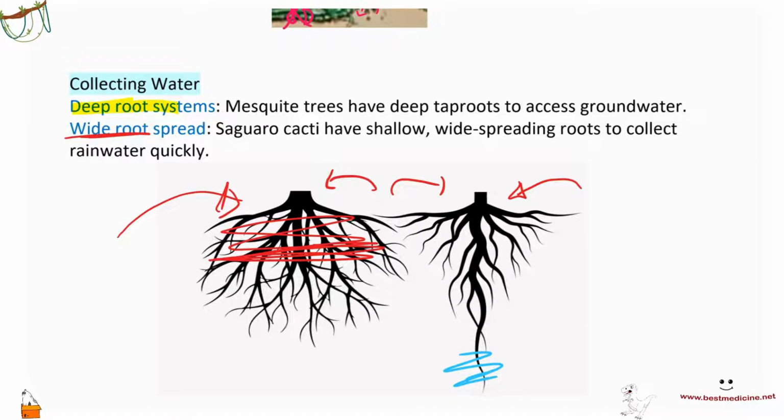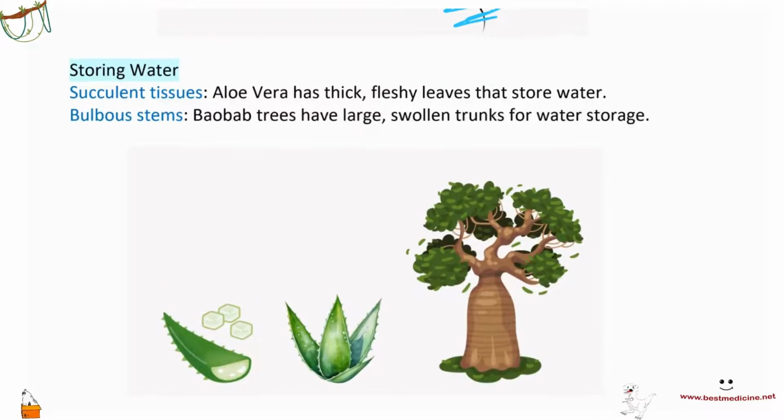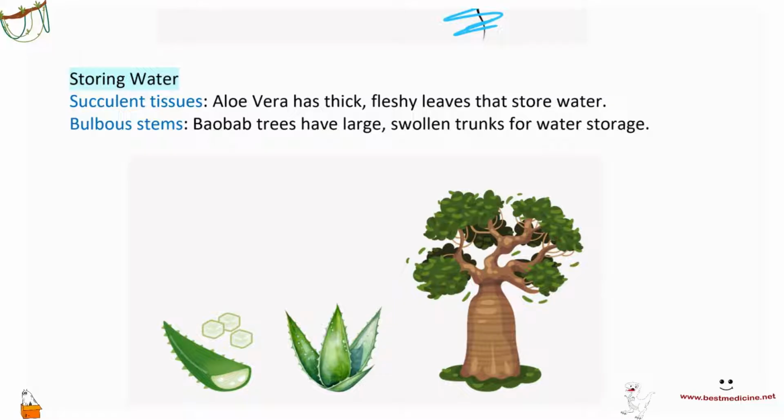Now, another example of preserving water is to have inside the plant storage areas that are able to store the water. An example of this would be aloe vera. Aloe vera, probably we're pretty much all aware of what aloe vera is. This is a plant that is popularly used in cosmetics, right? If you have a mom at home or even a grandma, you probably heard of them using aloe vera or something. So they have these succulent tissues.